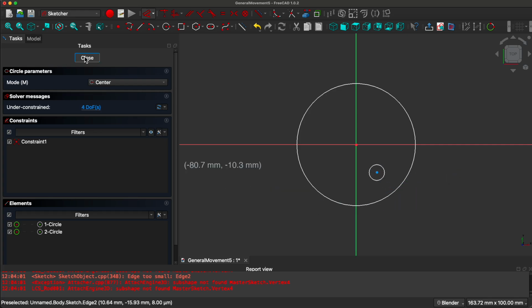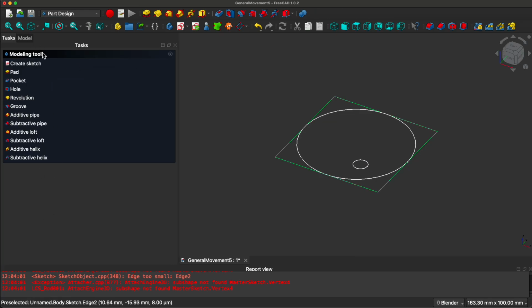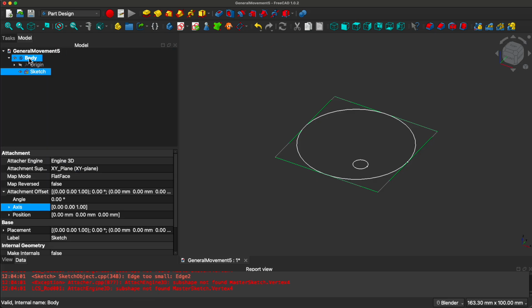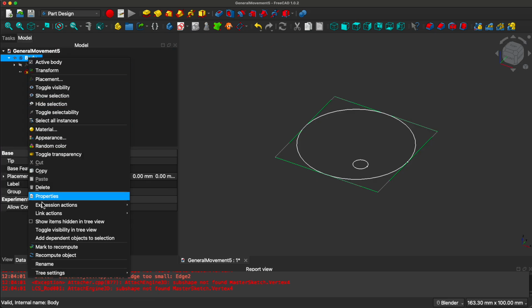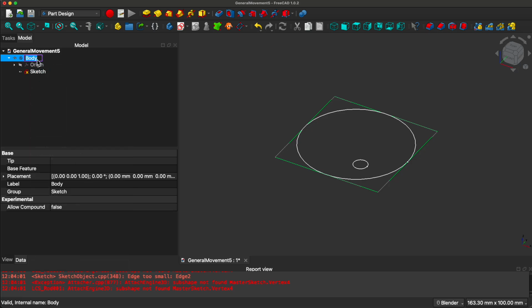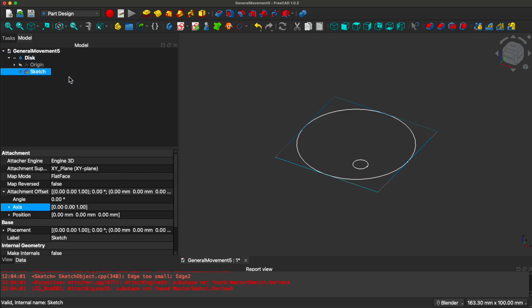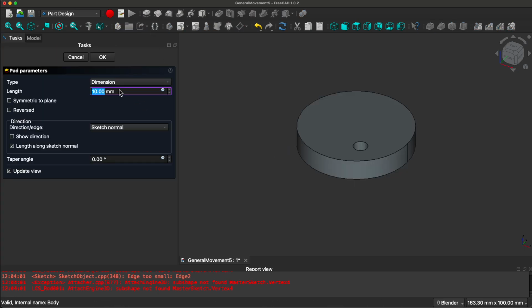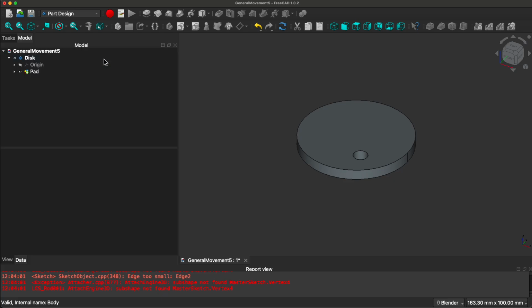Close it, go to the model, and let's rename it to disk. Let's go to the sketch and pad it. Let's make it 5. Alright, so there we have 1.